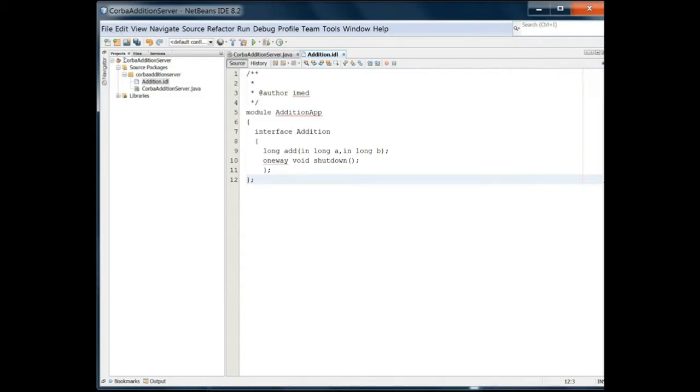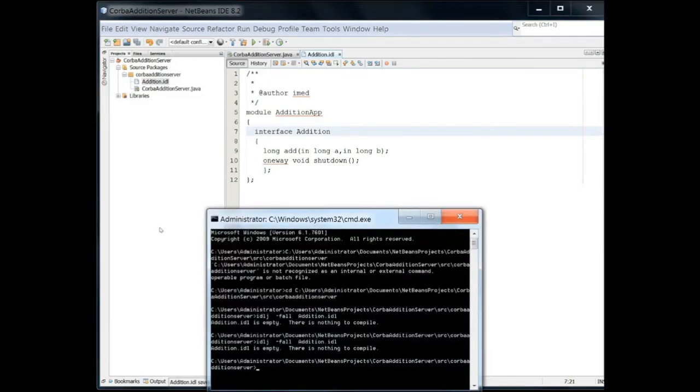We have made a module, AdditionApp. This will be our main folder that will be made. And this is an interface. Through this interface, client and server will talk. We have two functions. Forget about the second function, concentrate on the first function, add. Inside this we have taken long because there are different operating systems and different platforms, so I took the longest one. That is why I took long.